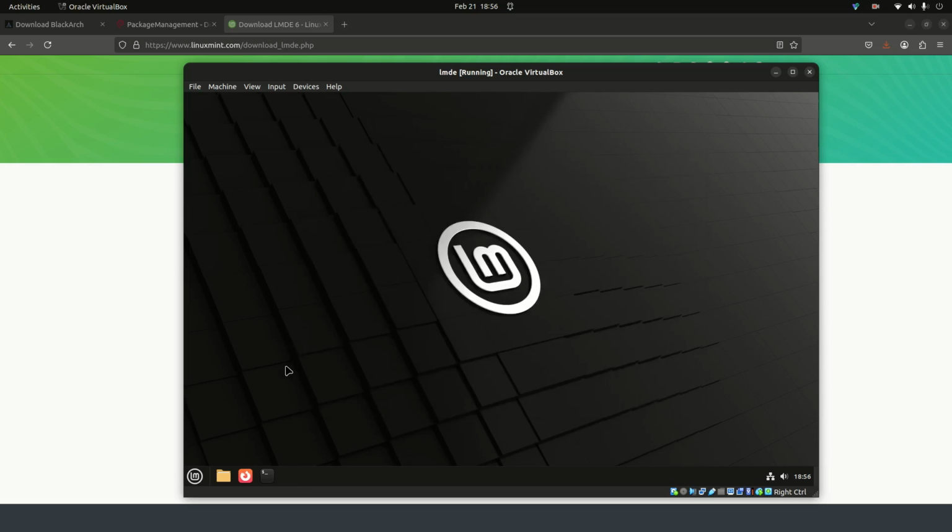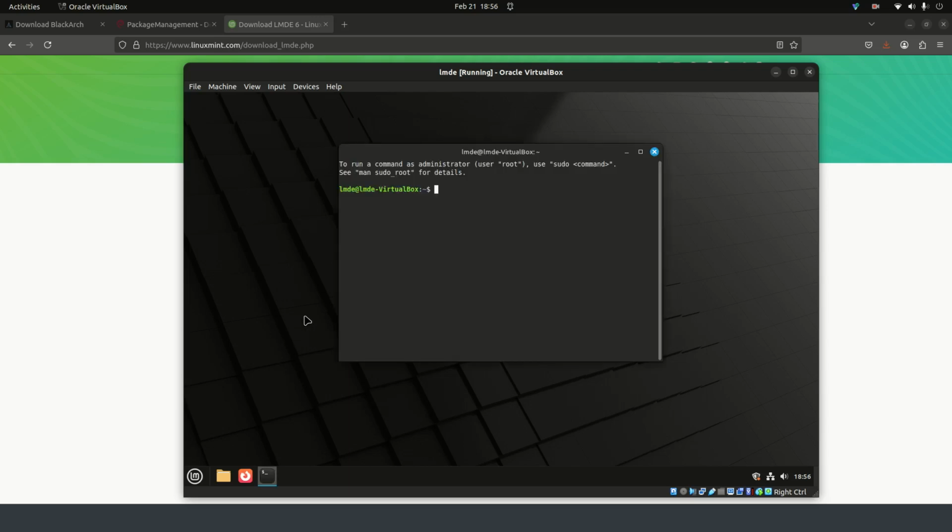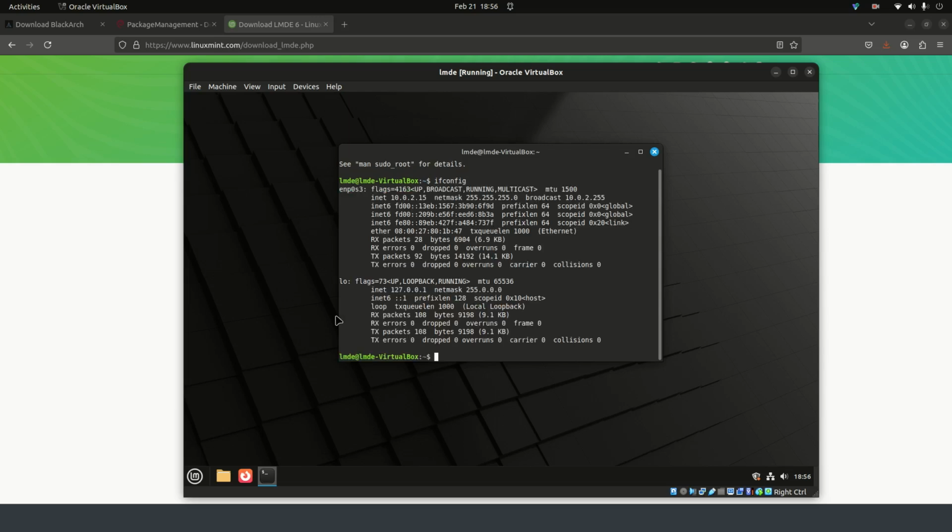Alright, so what we want to do right here is hit Control-Alt-T and open up the terminal, and type ifconfig, and then hit enter. What we're looking for is right here where it says inet, and you'll see that's an IP address. That's the IP address that comes by default with VirtualBox, but we want to change that because we want to connect it to a network.